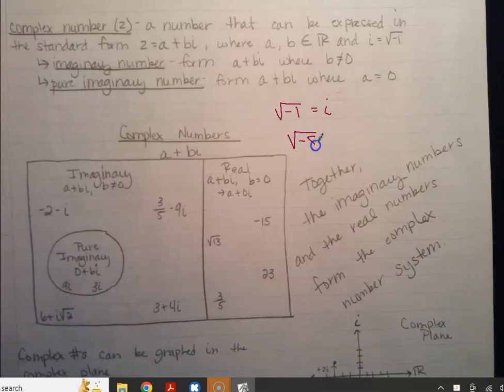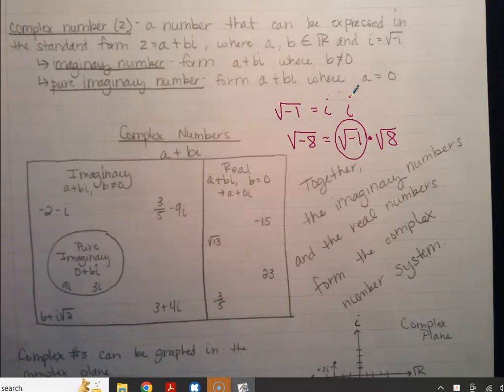Okay. And so when we have something like the square root of -8, we can say that's the same thing as the square root of -1 times the square root of 8. I pulled that out because I've got to get the negative out. Then I can deal with the square root of 8.